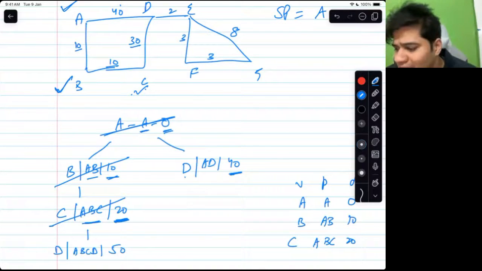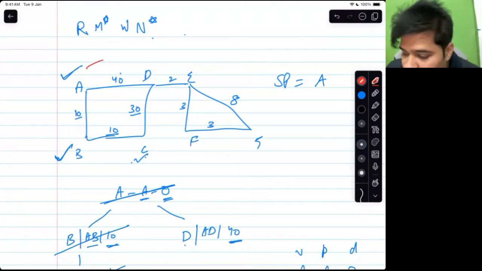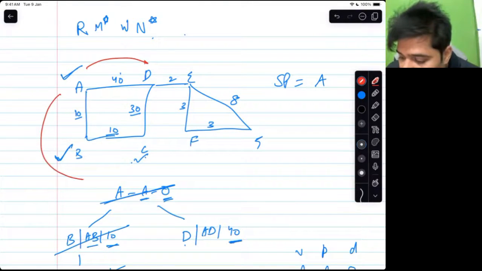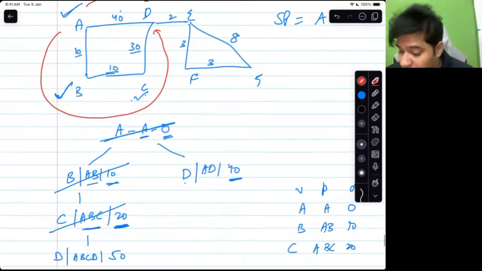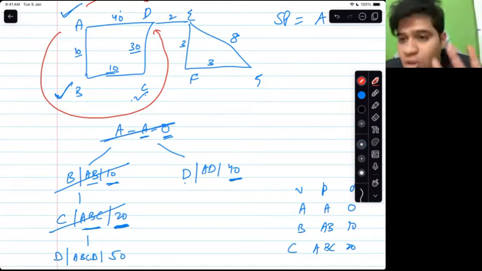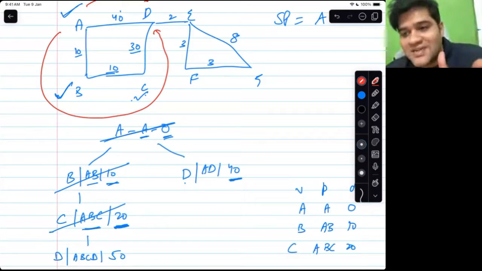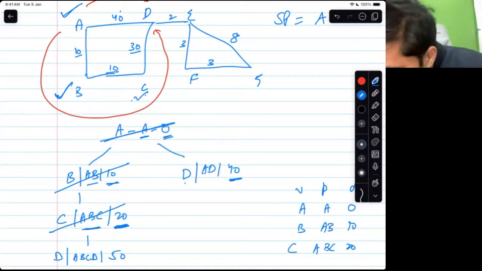So do you see our algorithm has been able to detect D from two paths? It is able to detect D at the cost of 40 here and at the cost of 50 from that path. And the algorithm has been able to detect both. We always remove the shorter one. Which one will I remove now? D will be explored via ABCD or AD. Which one will be preferred now? AD. Are you guys aligned with me? Did you understand how smart the algorithm is? The algorithm is now going to reject the ABCD path and select the AD path.